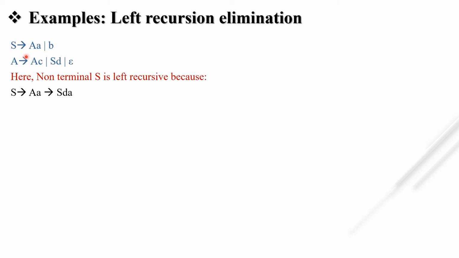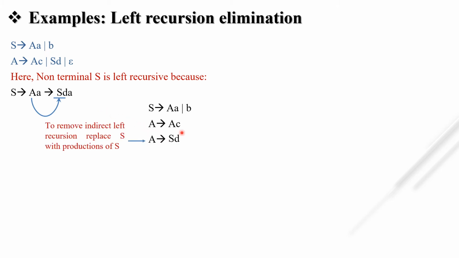So we have to remove this recursion. Okay, S tends to AA or B. Next, A tends to AC, A tends to SD. We separate first. To remove indirect left recursion, replace S with the production of S. So we have to replace this S with the production of S. What is the production of S? AA and B. So when we replace this S with AA and B, what is our production? A tends to AAD or BD.